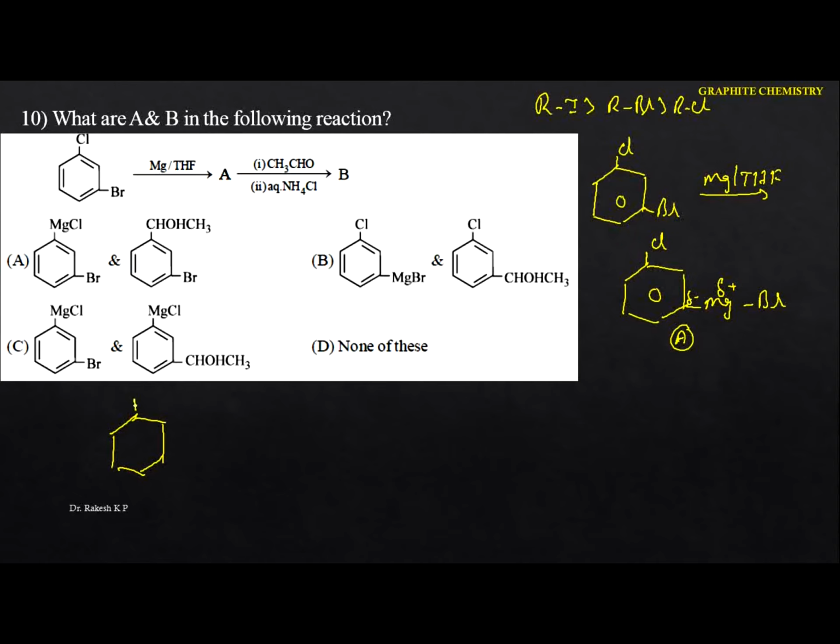So next one, this is the Cl, okay, and here it is the MgBr. This is the delta plus, this is the delta minus whenever it reacts with the acetaldehyde. So in the aldehyde, the carbonyl carbon carries the delta plus, and this oxygen carries the negative. So this will be attached to this carbon, and you are going to get the intermediate. Now see the intermediate.